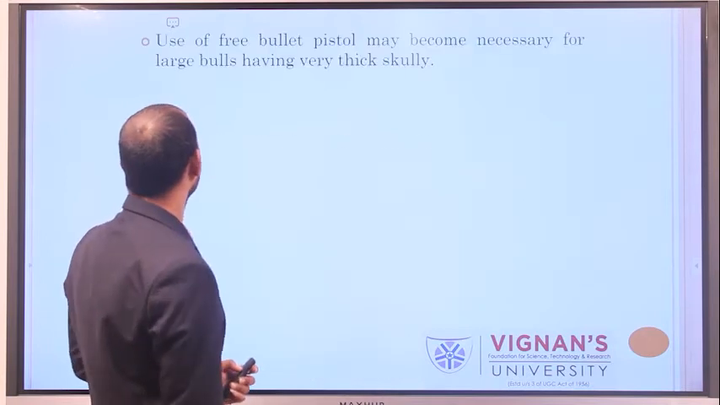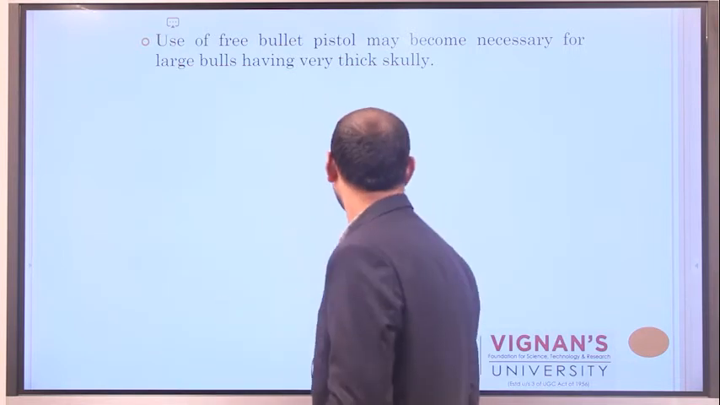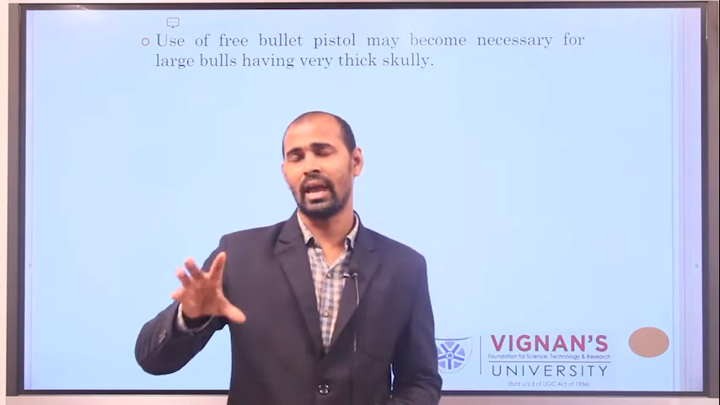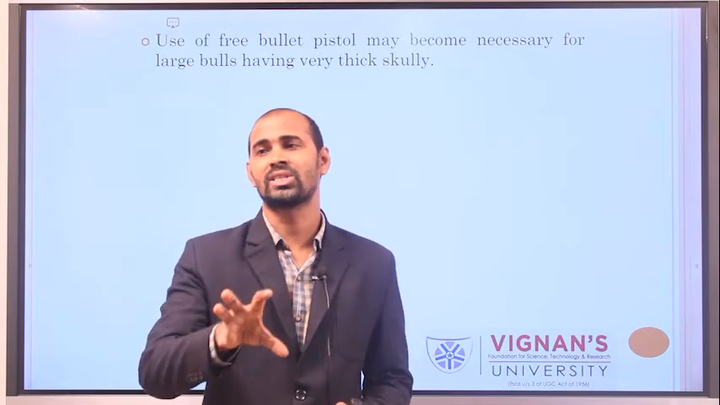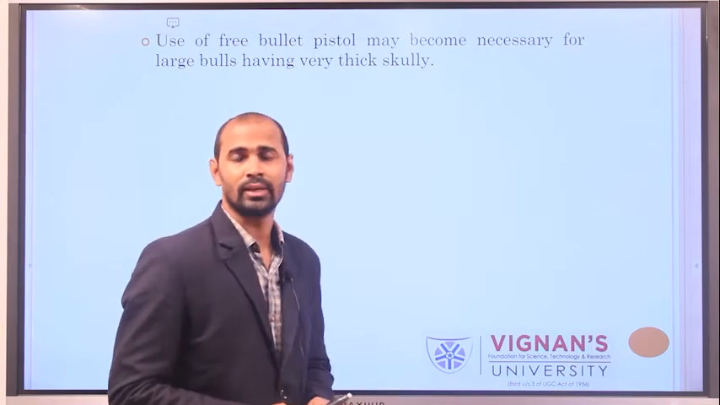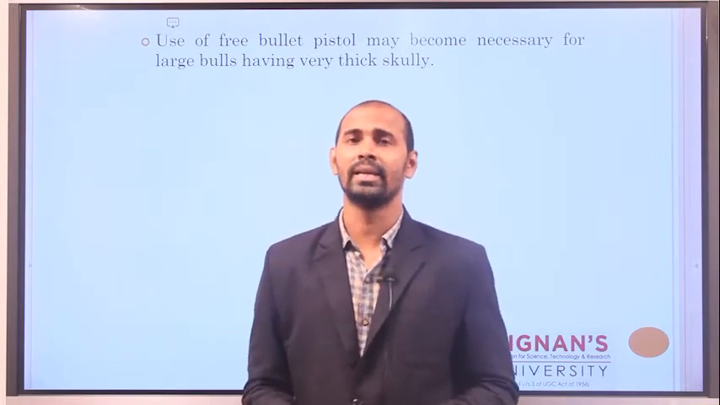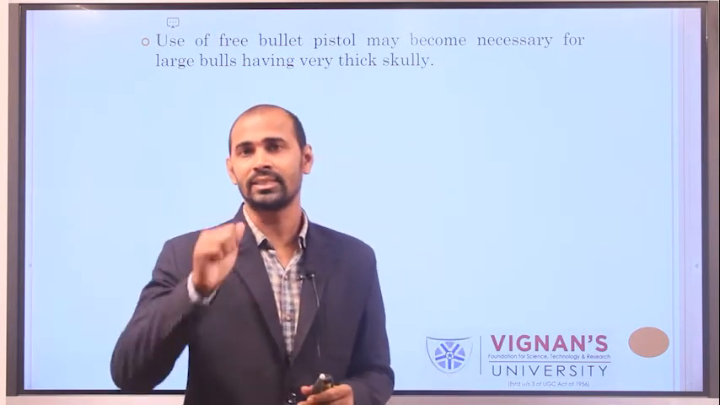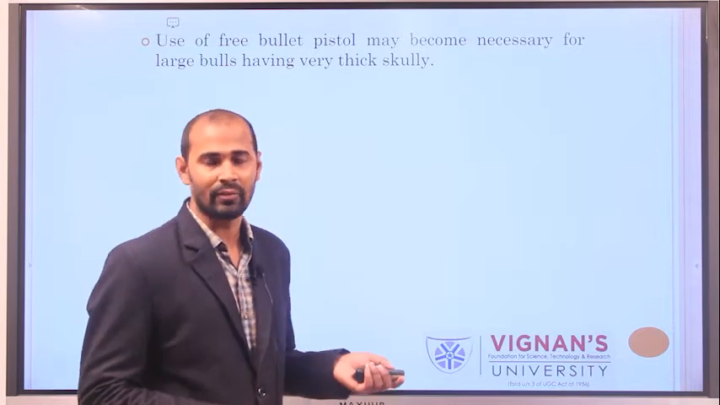Next, coming to the third instrument, the free bullet. This free bullet is generally used for animals which have a thick skull. The thick-skulled animals are generally stunned using free bullets. The free bullet mechanism or free bullet pistol is generally used for stunning of large-skulled animals like cattle and buffalo. That means they will have a very thick skull.